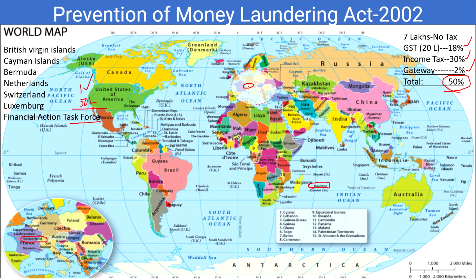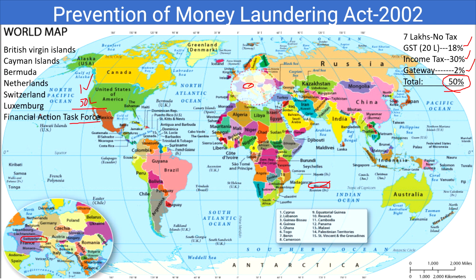Okay, and here you can see that there are certain countries. For example, when it comes to Hawala, there are certain countries like the British Virgin Islands, Cayman Islands, here some Switzerland, Netherlands. Here we have Switzerland, here we have Mauritius. Some of these countries don't have any tax in their system. That means whenever you go and deposit in those countries, in those banks, they will never disclose the tax information to anyone. Such countries are called tax haven countries.